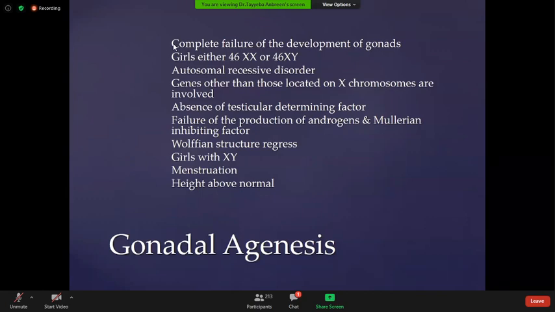There is an absence of testis determining factor, which is responsible for the complete failure of the development of gonads. There is failure of the production of androgens and Müllerian inhibiting factor. If there is no Müllerian inhibiting factor, there will be development of internal female genital organs. The Wolffian structure is regressed, but the Müllerian structures develop. Girls with XY also have menstruation because of the development of the female internal genital organs, and the height is usually above normal.